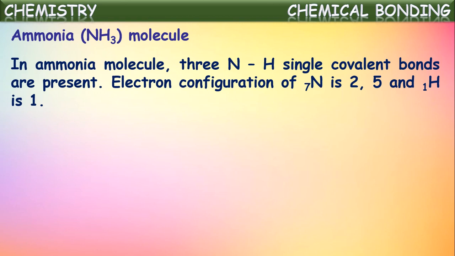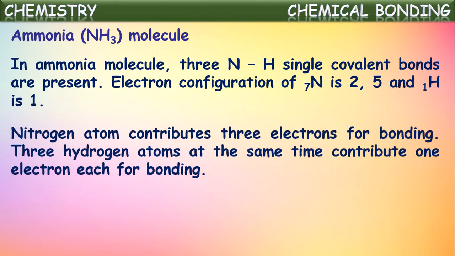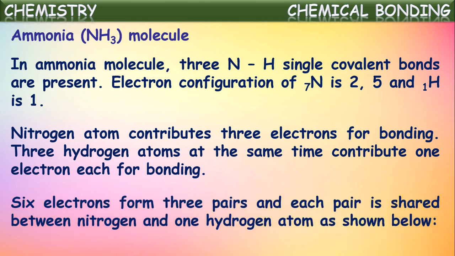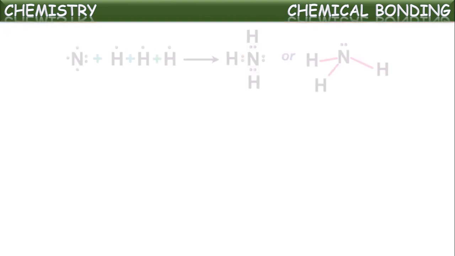Okay, 3. That's why in the ammonia molecule there are 3 N-H single covalent bonds. Okay, now let us see how it is formed. Nitrogen atom contributes 3 electrons for bonding, and 3 hydrogen atoms at the same time contribute 1 electron each for bonding. See, in total how many electrons are they? 6 electrons form 3 pairs of electrons, and each pair is shared between nitrogen and one hydrogen atom, as shown here. Let us see that.